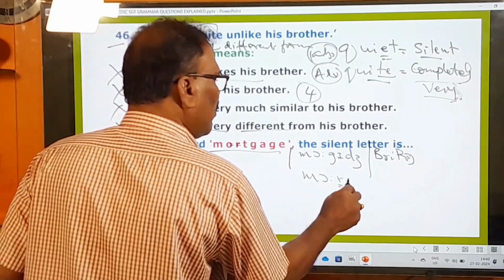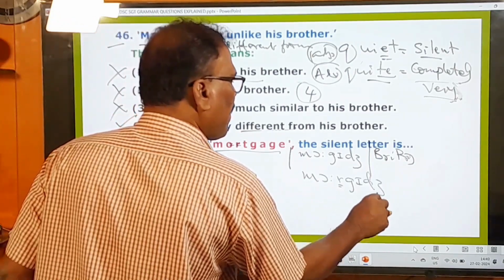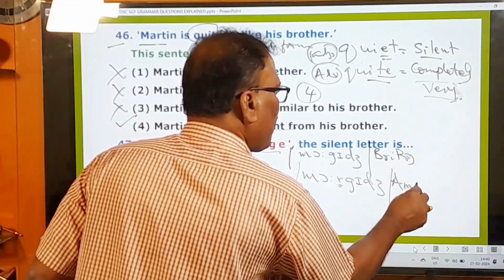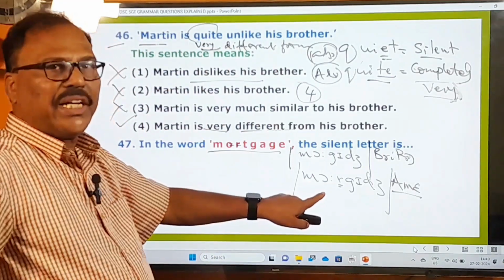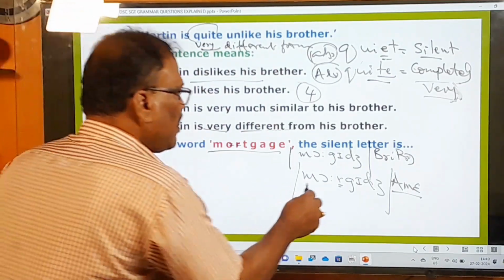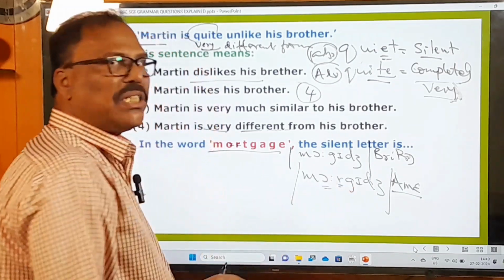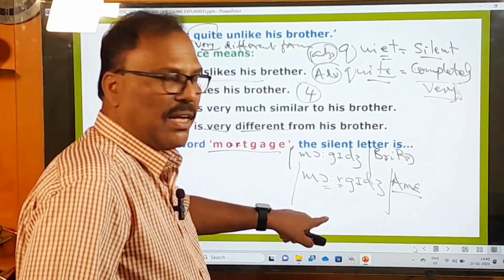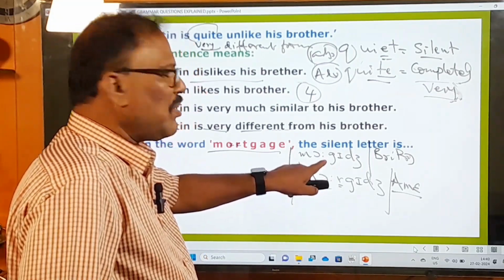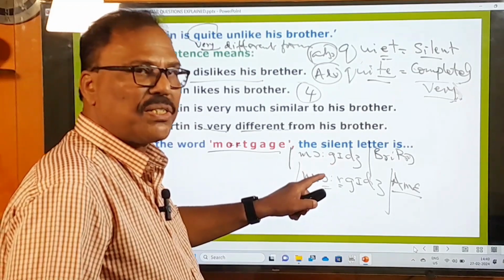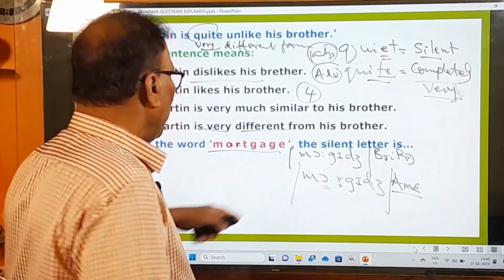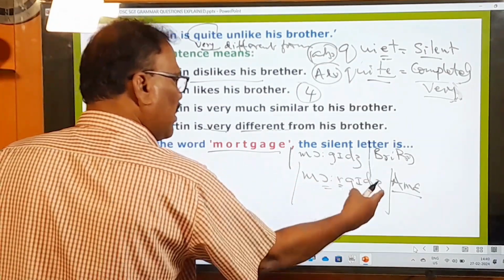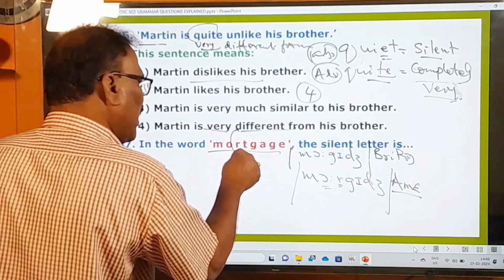This is the American pronunciation, and this is the phonetic symbol. And the British pronunciation is mortgage. So R is there in the American pronunciation, but not in the British one, so they drop that. On the whole, R is silent in British English, but not in American English. But totally silent is only the letter T.